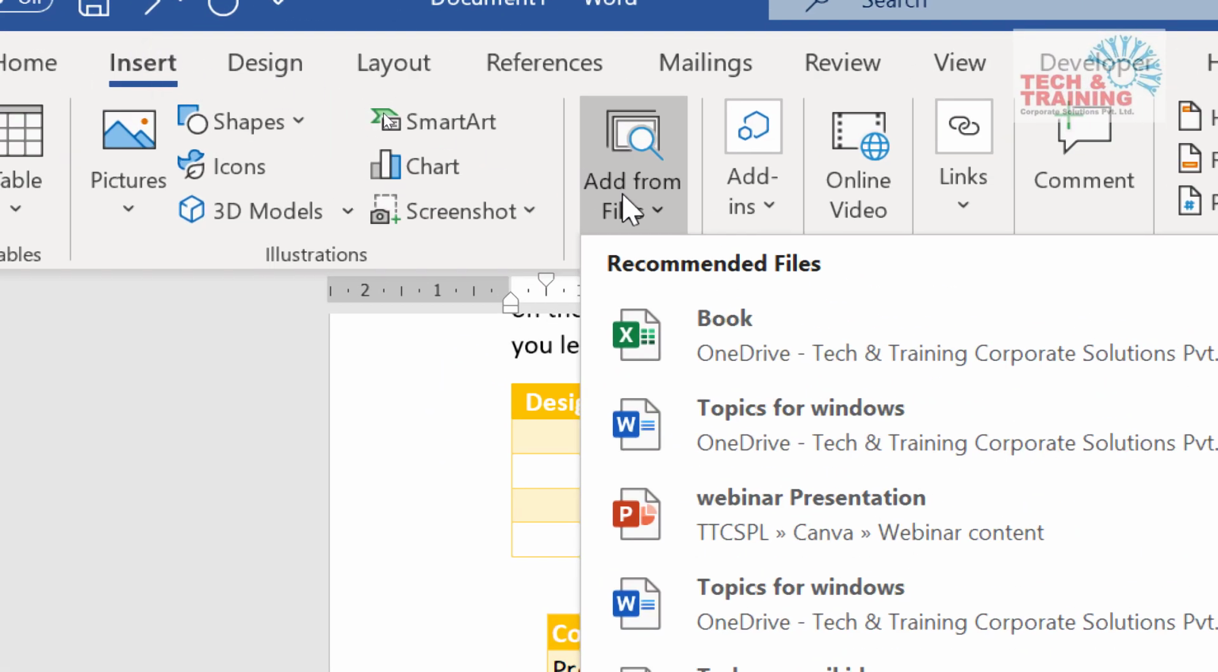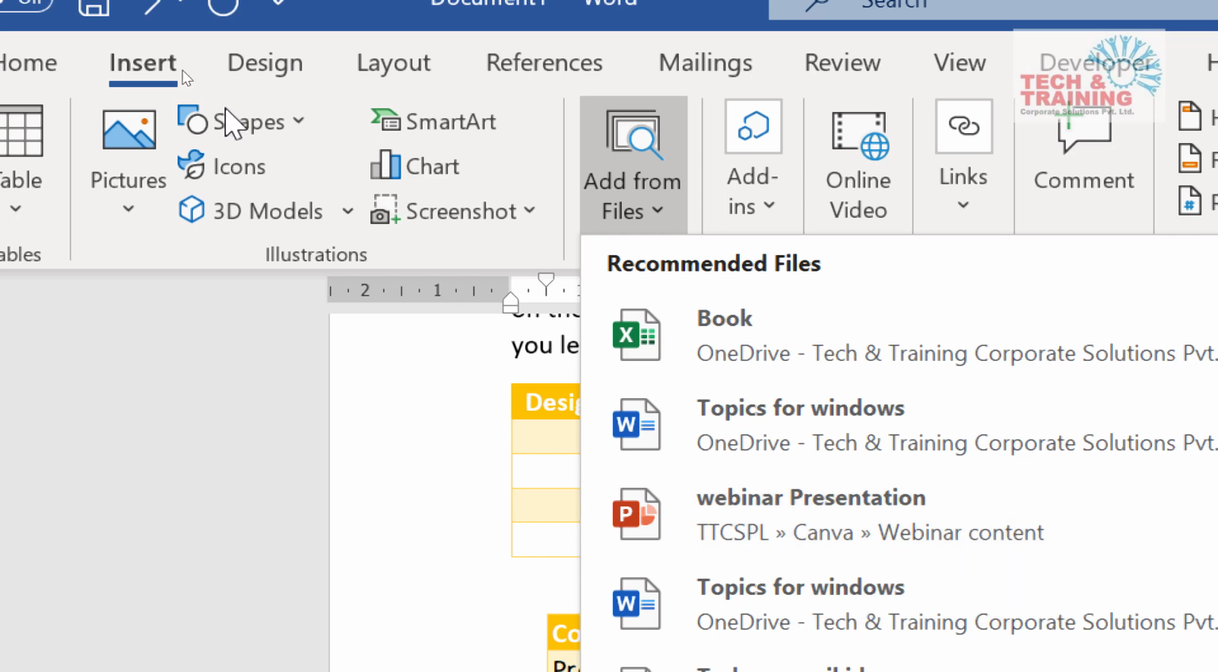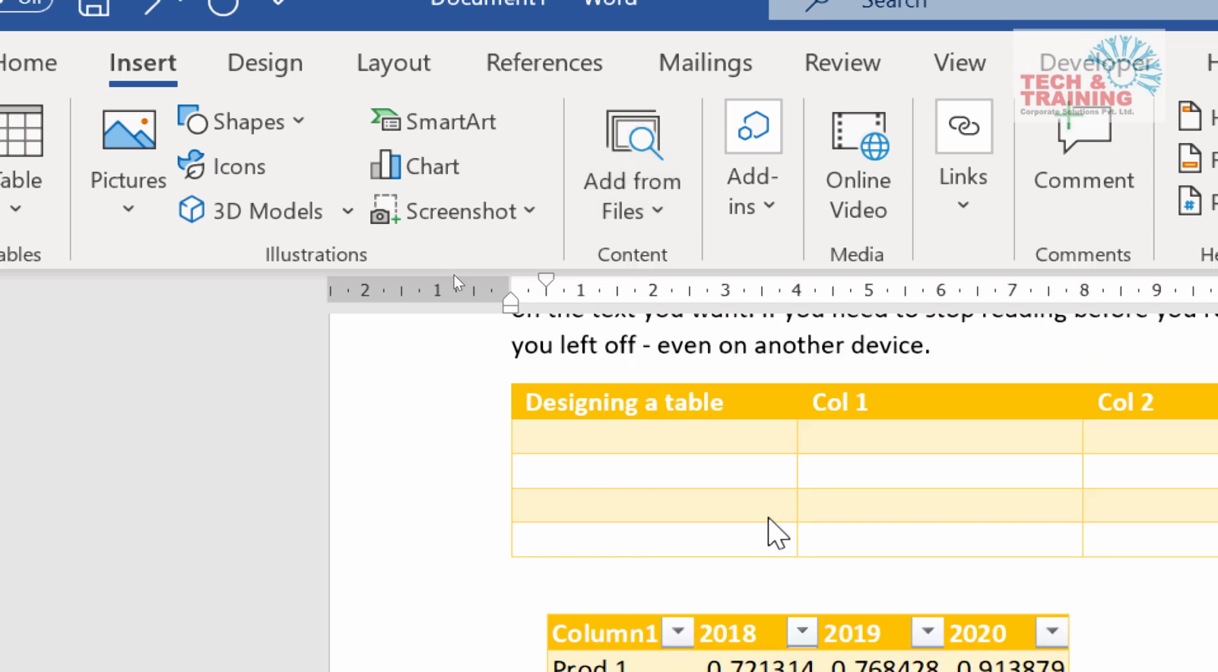In the Insert tab, I go to Add files from, and let's say I would like to get a presentation from a PowerPoint presentation. Once again, let me remind you that if you do not have the updated version of Office 365, then you will not get this feature. So I go to Add files from and quickly go to webinar presentation.